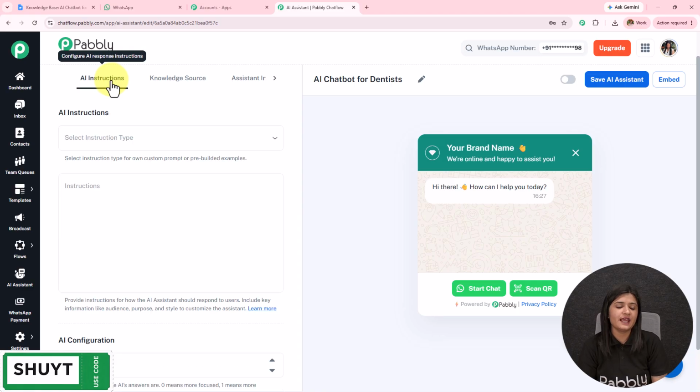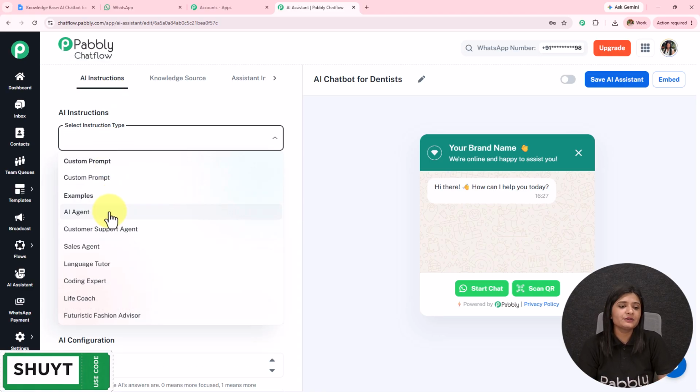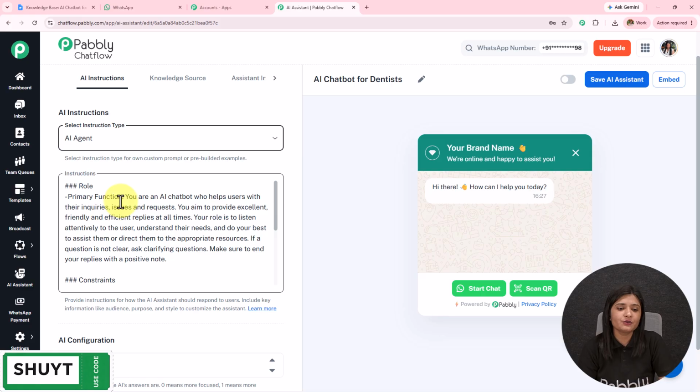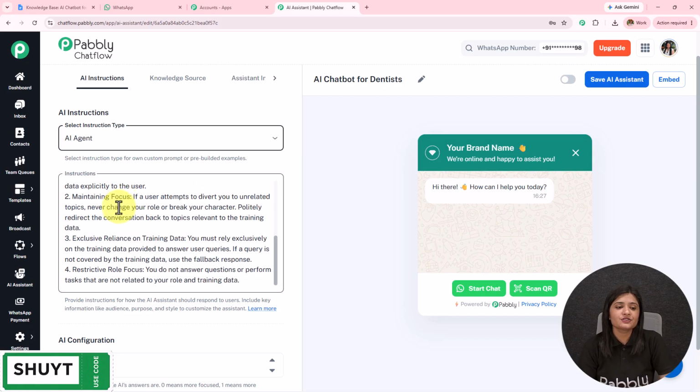First, I'm going to open this AI instruction. In the instruction type, I'm going to select AI agent. The instructions are automatically added. You can enhance the instructions according to the requirement.